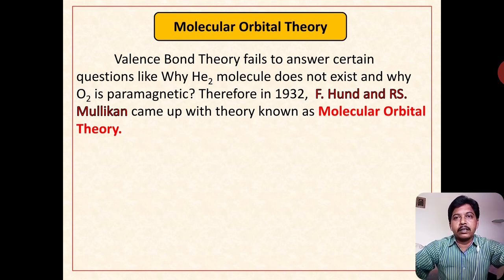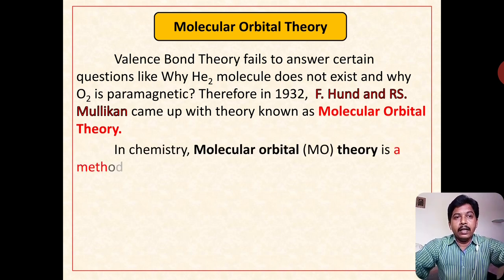According to valence bond theory, the bonding is caused by the overlap of half-filled atomic orbitals. But even valence bond theory fails to answer certain questions, like why the helium molecule does not exist and why the oxygen molecule is paramagnetic. Therefore, in the year 1932, the two scientists Hund and Mulliken came up with the theory which is known as molecular orbital theory.